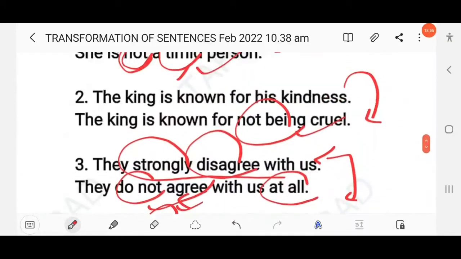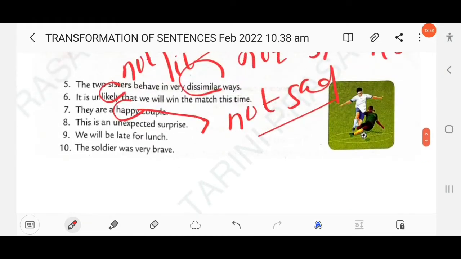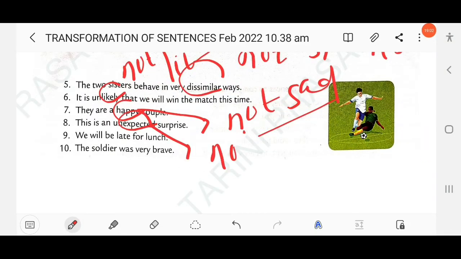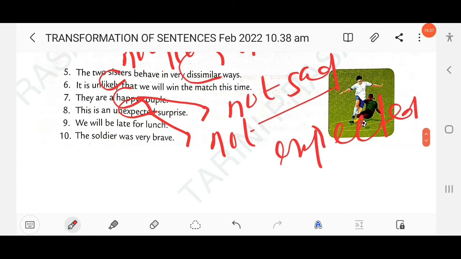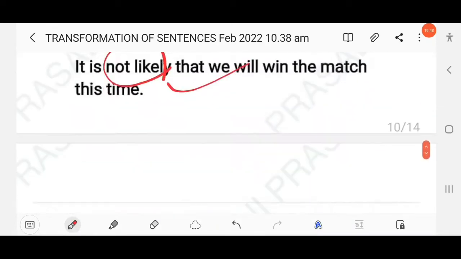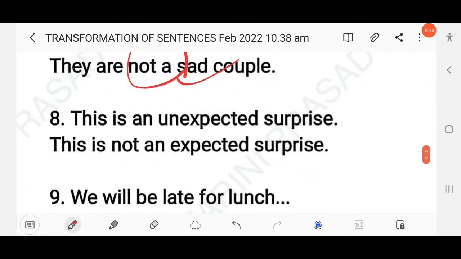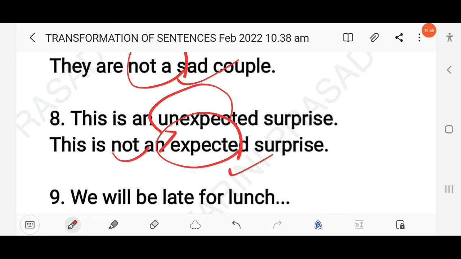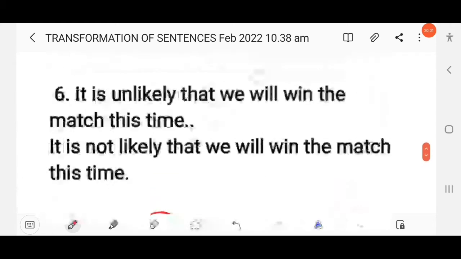Then next here, this is an unexpected surprise. Unexpected means not expected. Clear? Yes, so you have to write this is not unexpected, right? Unexpected means this is not expected surprise, right? So here you have to write this is not unexpected surprise. Opposite of unexpected, expected, and here not is added, right?